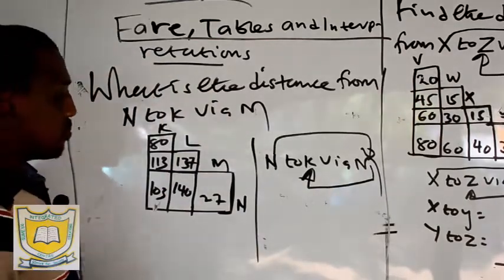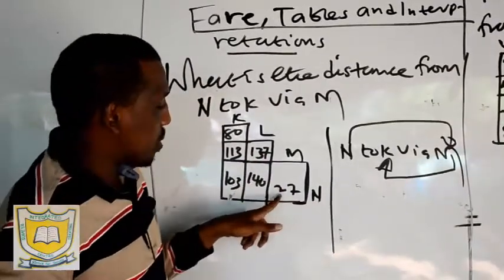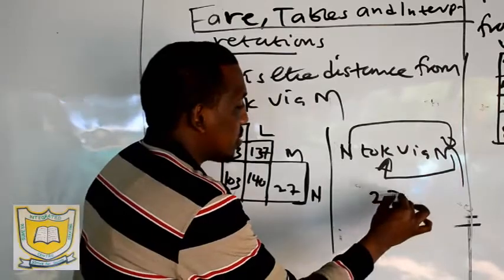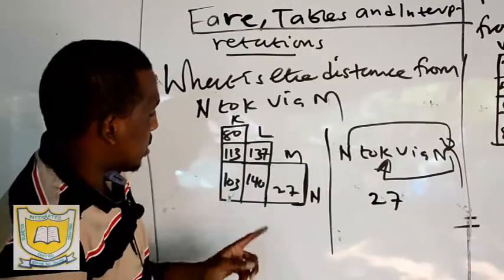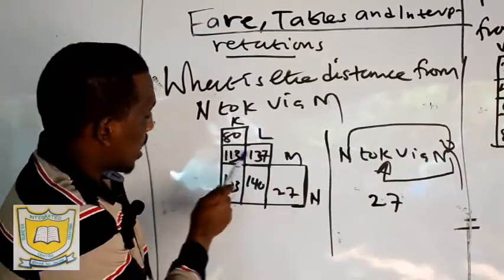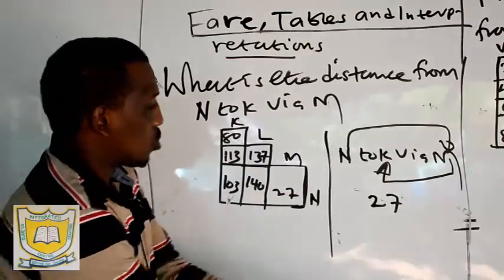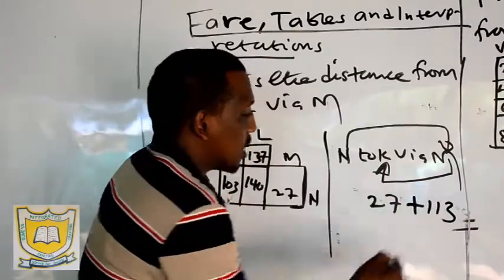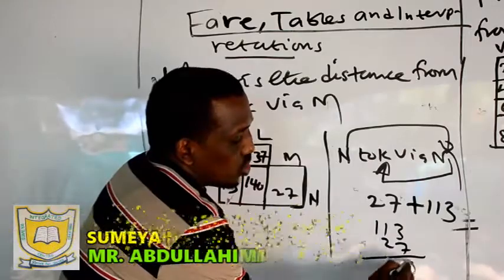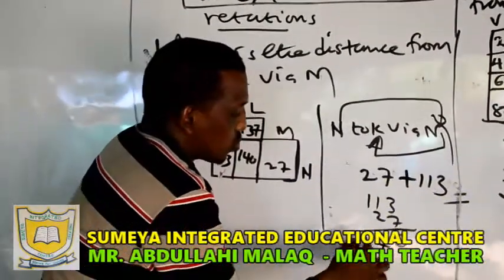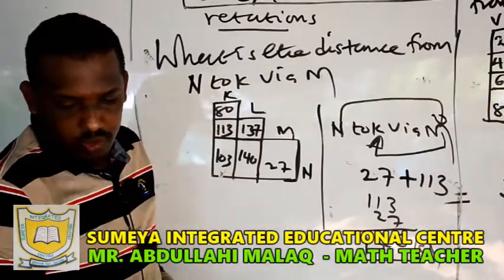So N to M. Where is N? N to M is 27. Then now M to K. Where is M? M to K is here, 113. So 113 plus 27, you will get 0, here is 4, here is 1. So you will get 140 kilometers.